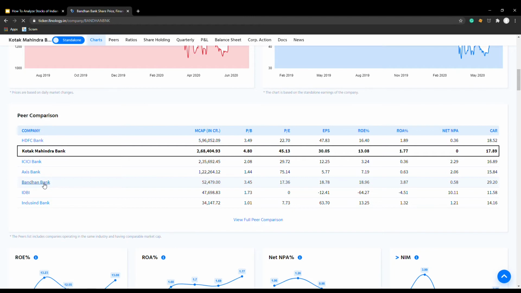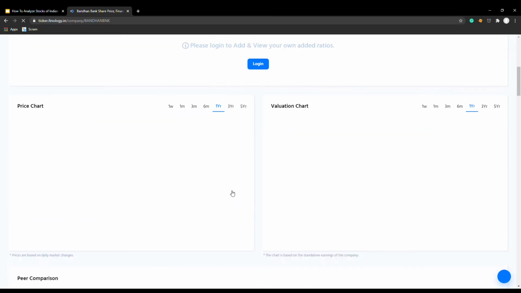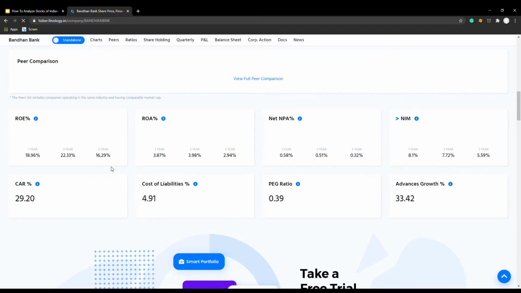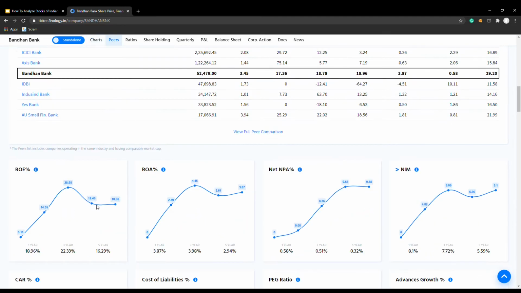Now if you go and look at Bandhan Bank, nice. The 5-year average is 16.29. My net is quite slow. We just have to wait. Okay, the ROE is greater than 15, but it's decreasing, but still it's above 15. That's very attractive.